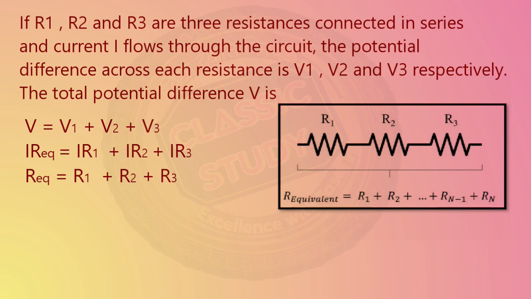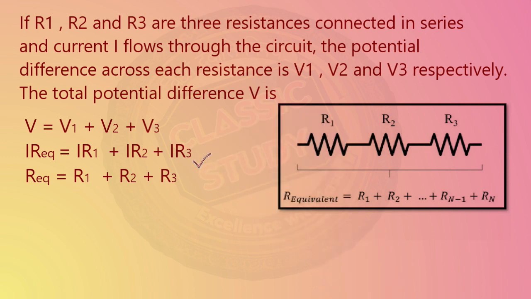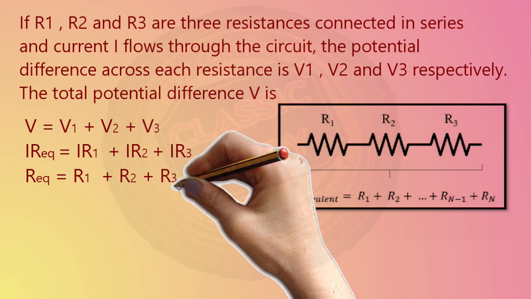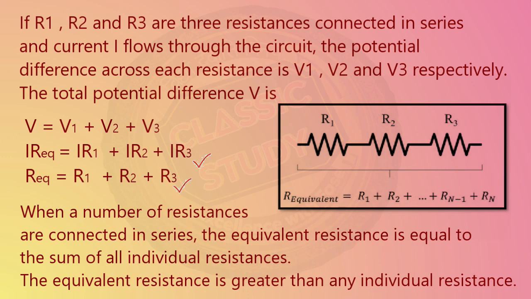So, if we put the formula according to Ohm's law, V is equal to IR. So we write I R equivalent is equal to I R1 plus I R2 plus I R3 across the three different resistances. If we cancel out I throughout the equation on the LHS and on the RHS, we receive R equivalent, Req, is equal to R1 plus R2 plus R3. Therefore, when a number of resistances are connected in series, the equivalent resistance is equal to the sum of all the resistances, and the equivalent resistance is always greater than any individual resistance.